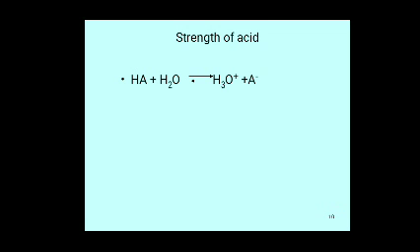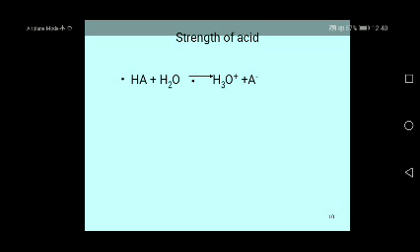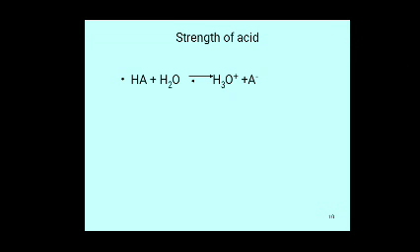Strength of acid. HA plus H2O gives H3O plus and A minus. Like HCl reacts with H2O to form H3O plus and Cl minus.